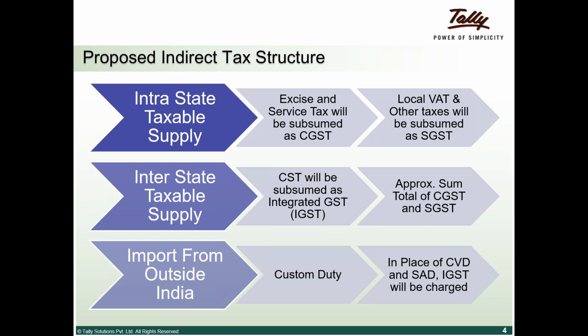So basically, everything that we had in the regime of indirect taxes, which was VAT, excise duty, service tax, entertainment tax, and all these central and state levies, is going to be bucketed under three different buckets: CGST, central GST, SGST, state GST, and IGST, which is integrated GST.